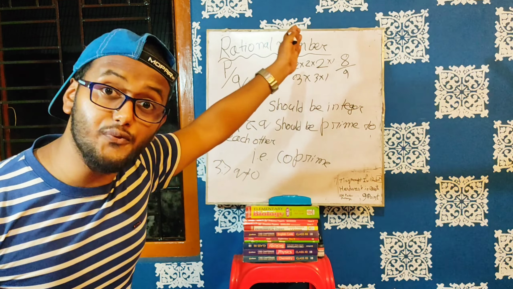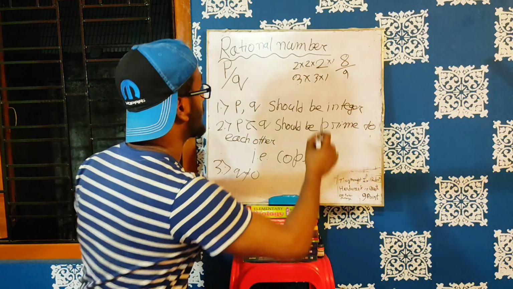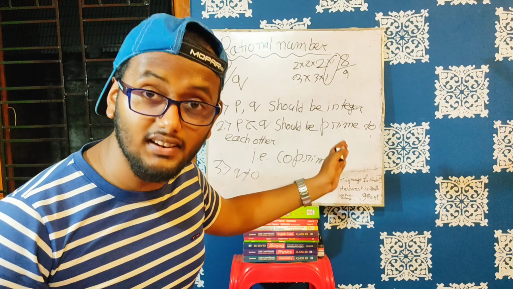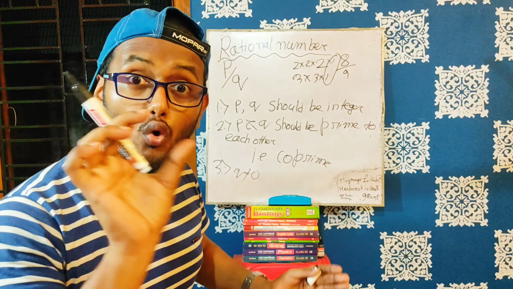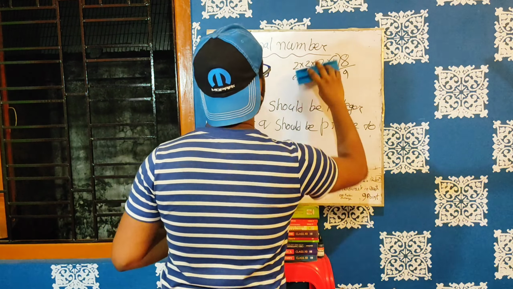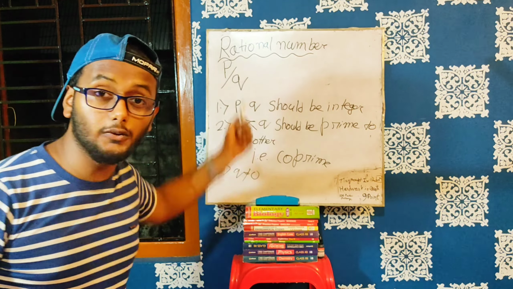What are the common factors? Only 1 is the common factor. This means 8 and 9 are co-prime numbers. So we have to keep this in mind. If you keep these points in mind, then you can easily prove those irrational problems.